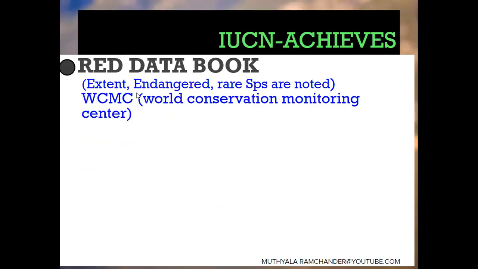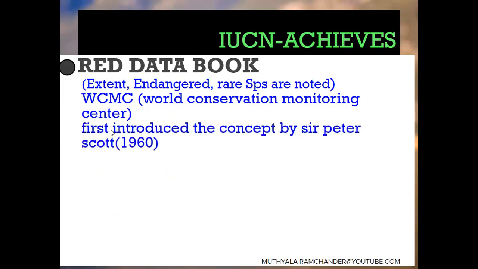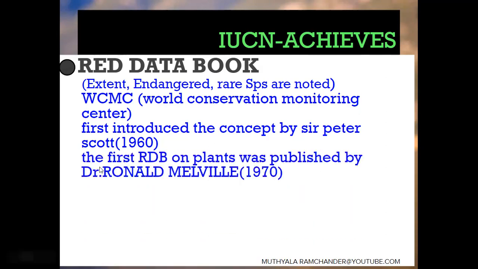The Red Data Book is monitored by WCMC, the World Conservation Monitoring Centre. The concept of the Red Data Book was first introduced by Sir Peter Scott in 1960. The first Red Data Book on plants was published by Dr. Ronald Melville in 1970. The first Red Data Book was introduced by Sir Peter Scott.